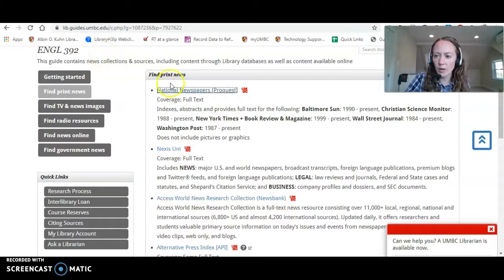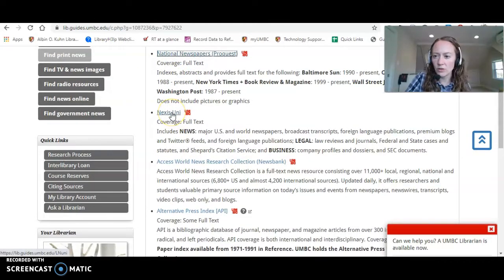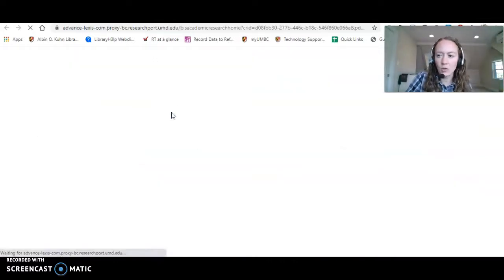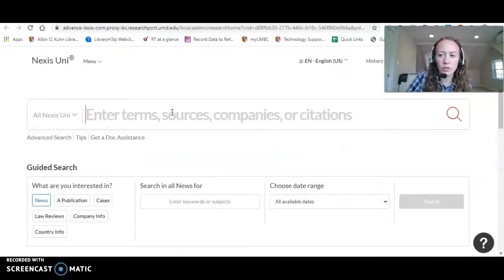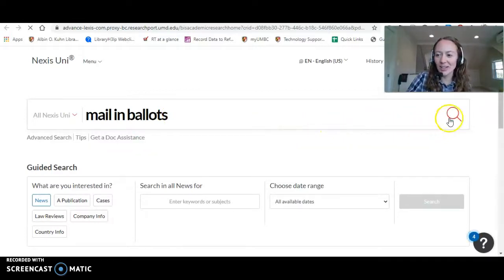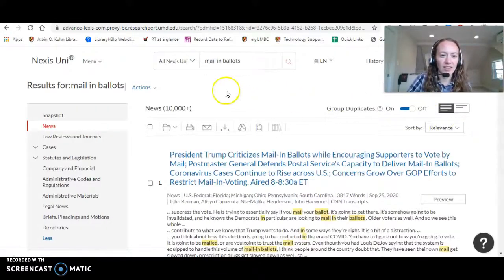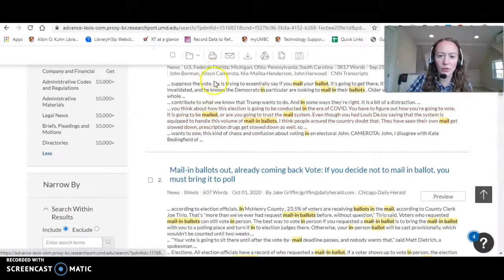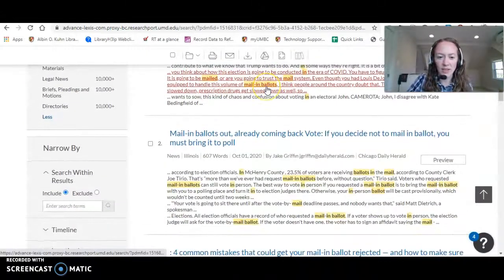Again, these are some newspaper databases. Let's look at the second one, Nexus Uni. This is a database that covers major US and international newspapers, also legal studies, case law, and business. So we're kind of interested in the news portion of it right now. You can see there are several ways to search. There's this big search box here. So that's a big one. You can just search right there. It's going to search everything. It's going to search news, it's going to search legal studies, business, etc. And you can see there's over 10,000 results. You can scroll through, you can click on them to read the full text.